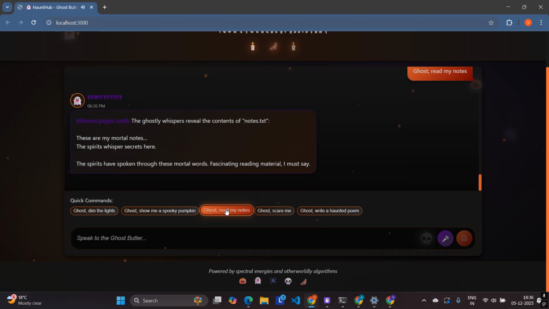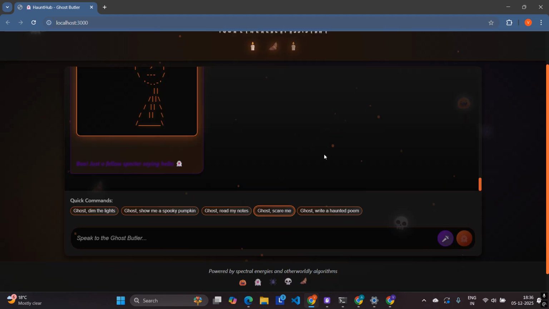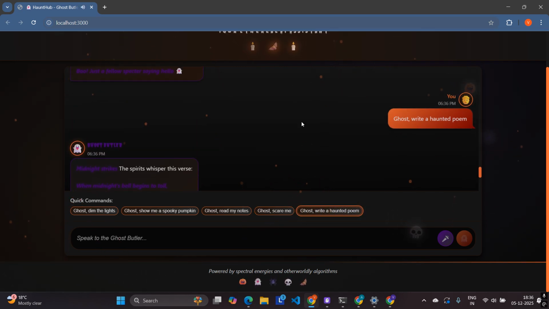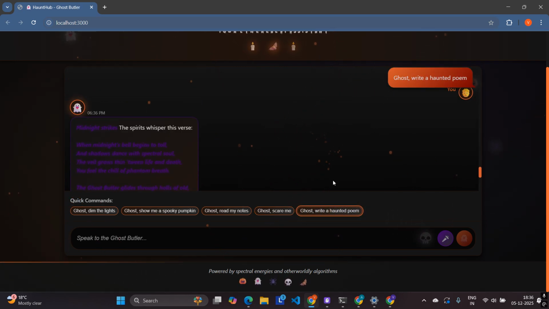You can ask it to read your notes, so you can enter text documents into it, and it'll read those text documents in a spooky manner. And there's this favorite part of mine, which is ghost to scare me. So the ghost pops up with sound effects, and then you can ask it to write a haunted poem.